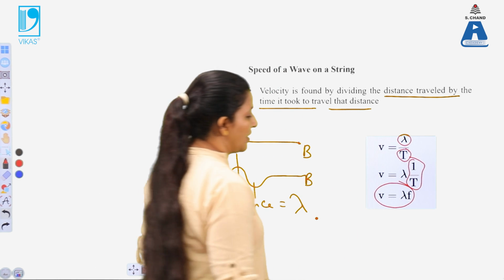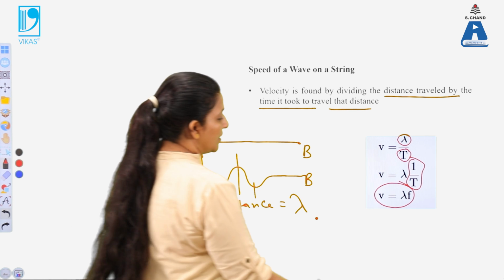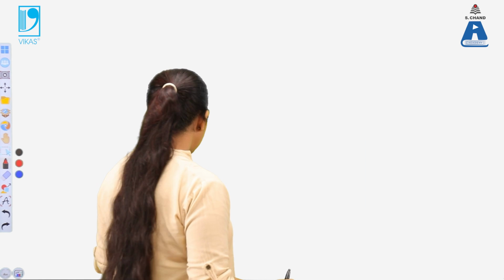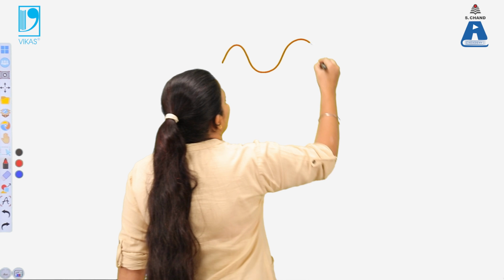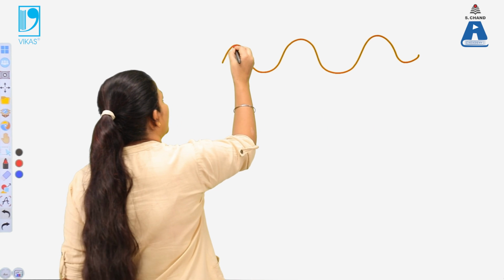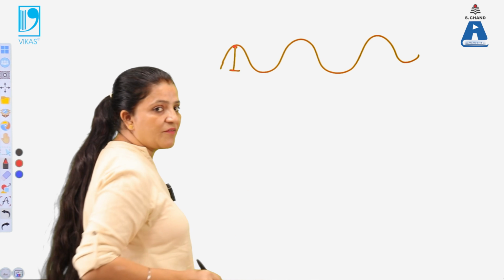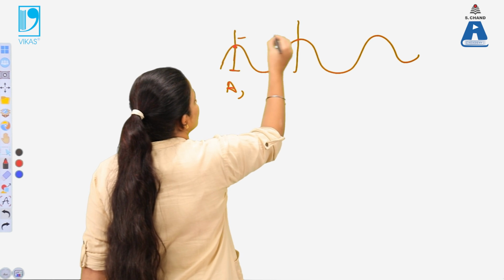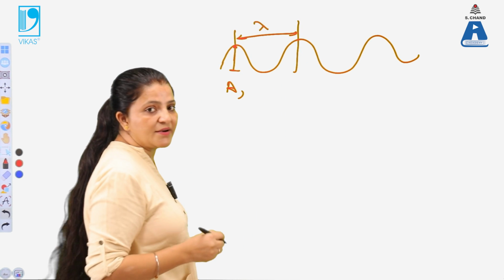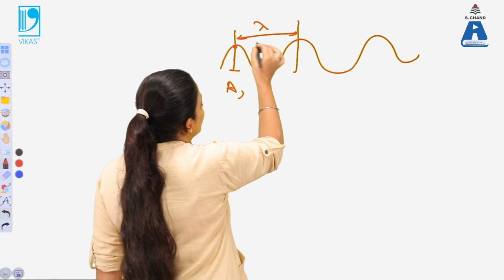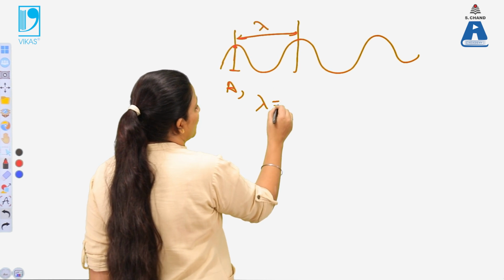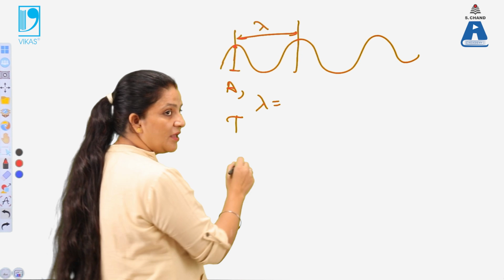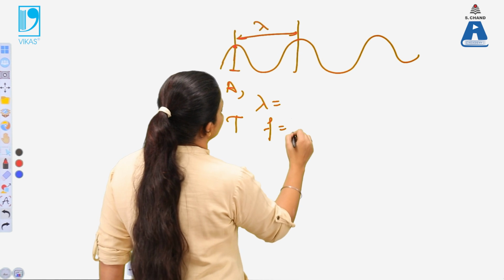So the velocity of a wave can be calculated when we know its lambda and frequency. For a given wave, by measuring this point we can calculate the amplitude of the wave. That is the first point. Second, the distance between these two points is known as the wavelength, which can be calculated. Third, from lambda we can calculate the frequency of the wave. Time period is denoted by T, and the reciprocal of the time period is equal to frequency.